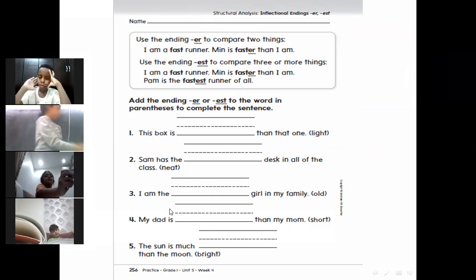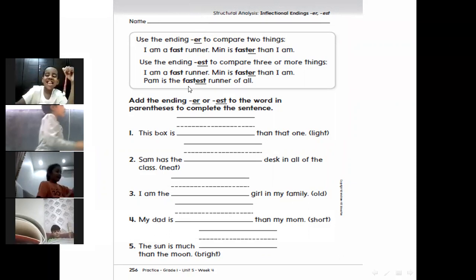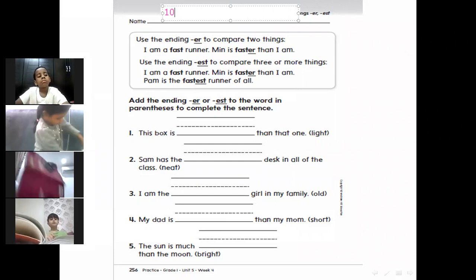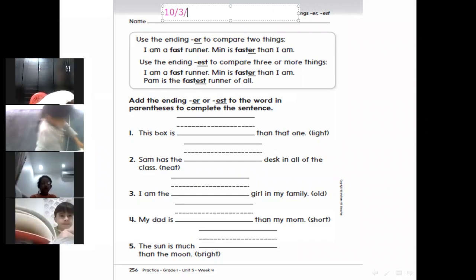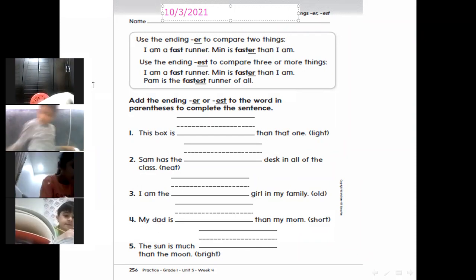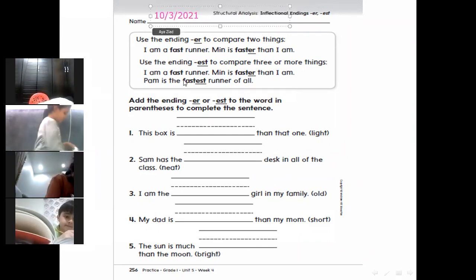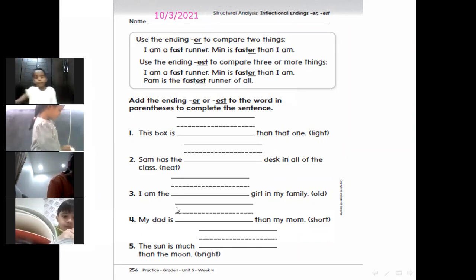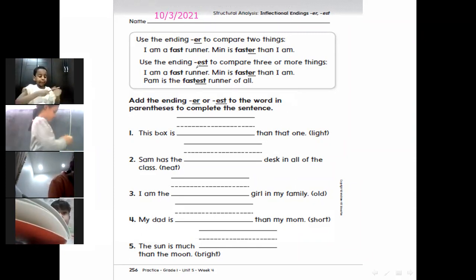Okay, now let's write the date. 10/3/2021. And don't forget, when we want to compare two things, we will use ER, then. It's very thick, I should change it.